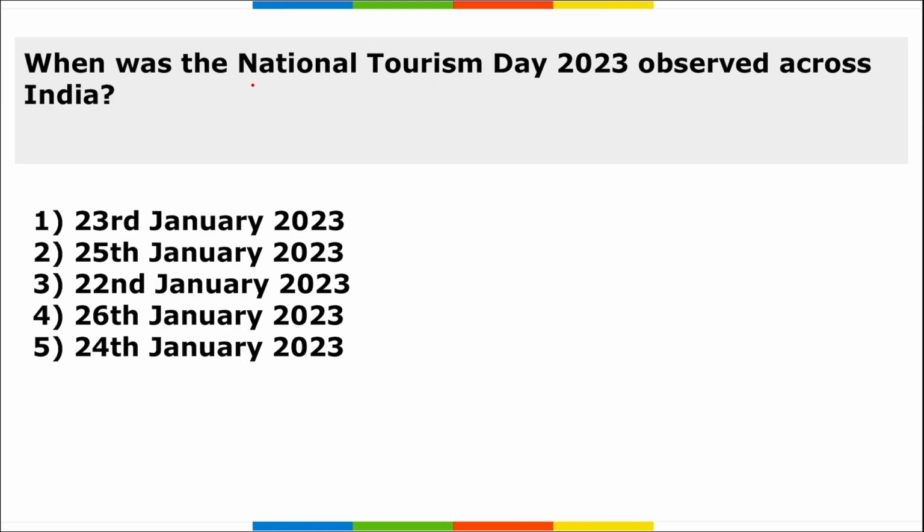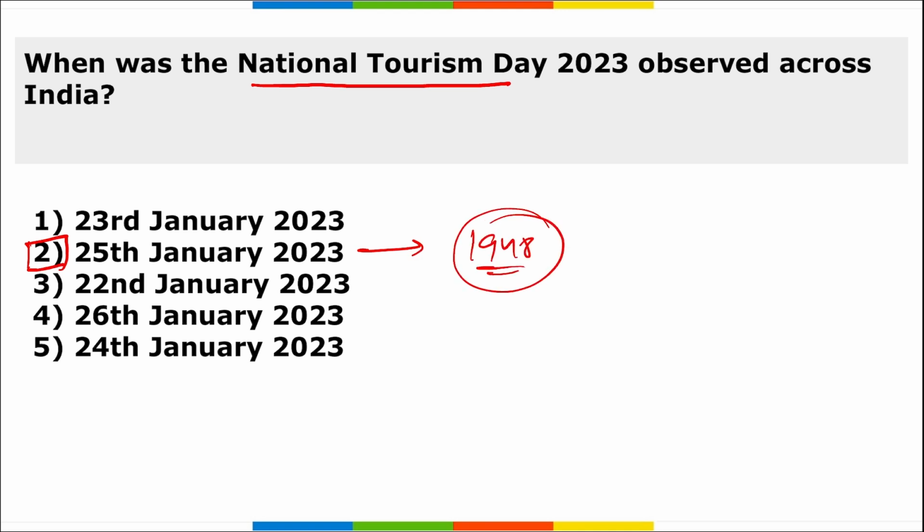Moving on, when was the National Tourism Day observed across India? On 25th of January, we observed the National Tourism Day across India. And this is basically to promote tourism for India's economic and financial growth and development. This initiative was initiated by the Indian government in 1948 when the Tourist Committee was established. The day highlights the importance of tourism for the Indian economy, which contributes almost 8.1% of the employment and 9.2% of India's overall GDP.